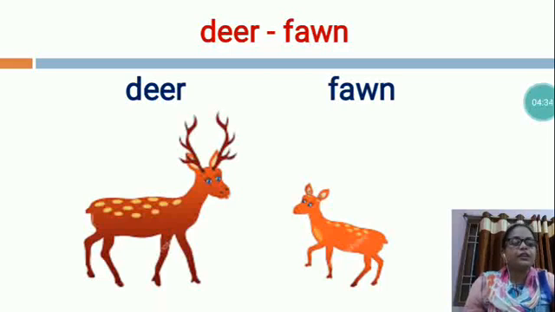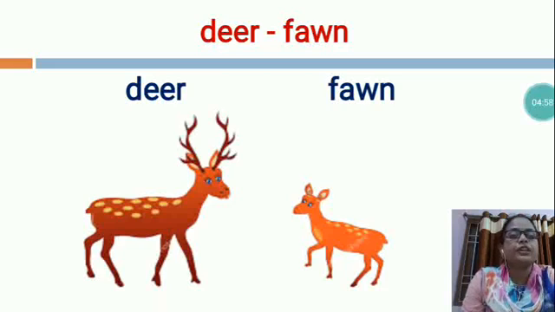Fawns are young deer and they are naturally found where deer are most found, in fields and meadows in the summer, while in the winter they are generally found in forests. Most fawns are born between the middle of May and end of June. So deer young one is fawn.